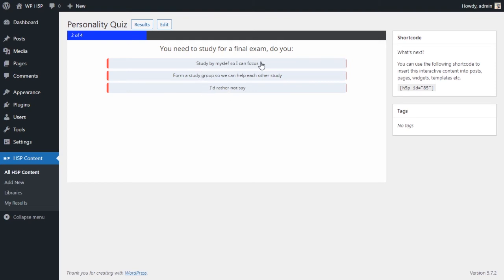Second one, stay or study by myself so I can focus. Number 3, I want to go somewhere quiet to relax. And number 4, I'm gonna choose also one player games. So what we did is we added outcast to all of the answers.